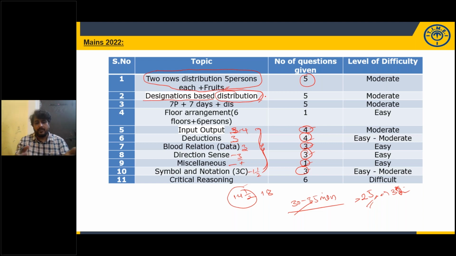You cannot expect the same kind of clues in the exam, but at least you can know the basic structure. When you know the basic structure of each puzzle, it will be easy to solve.